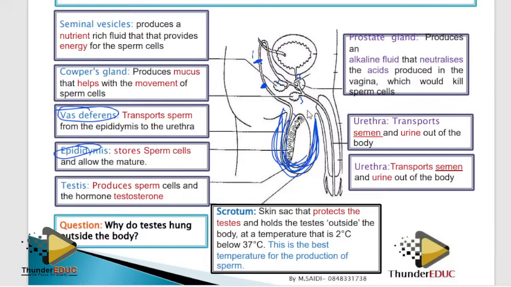But sometimes when we bring it, people don't know which one is which. Okay, use this technique to know these glands. When you start from the testis, you see this tube, and the first gland you find is called the seminal vesicle. So seminal vesicle is the first. The second one is the prostate gland. The third one is Cowper's gland.